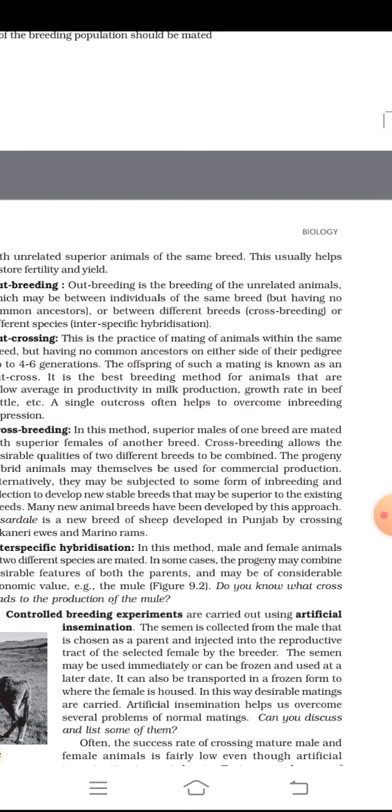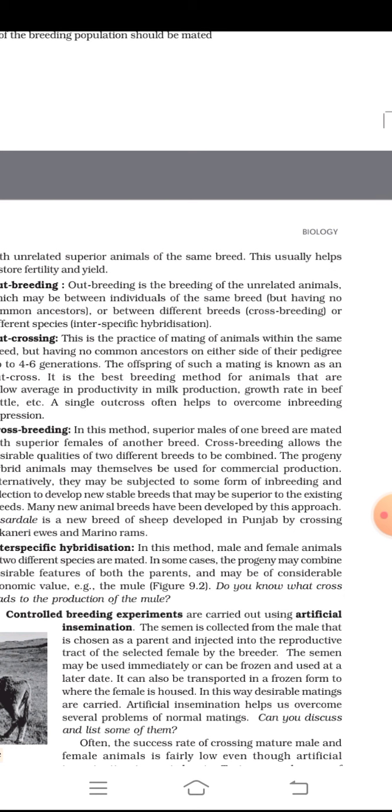Outcrossing is the practice of mating of animals within the same breed but having no common ancestor on either side of their pedigree. The outcross is the best breeding method for animals that are below average in productivity, in milk production, growth rate in beef cattle, etc. A single outcross often helps to overcome inbreeding depression.